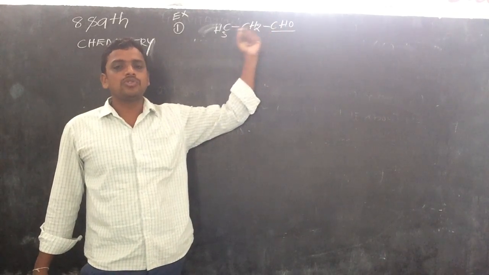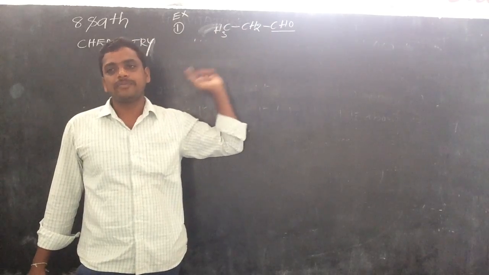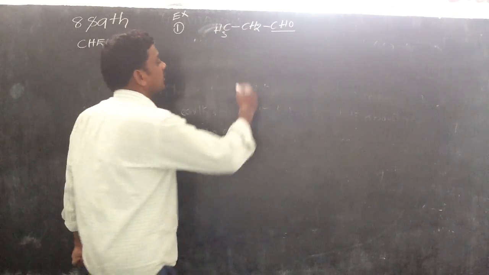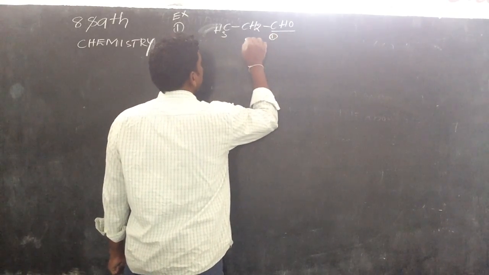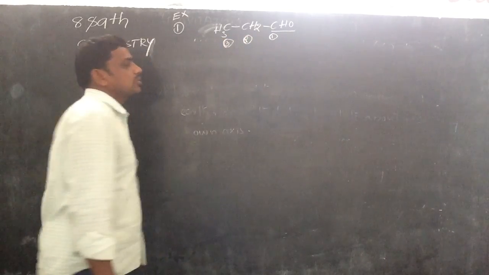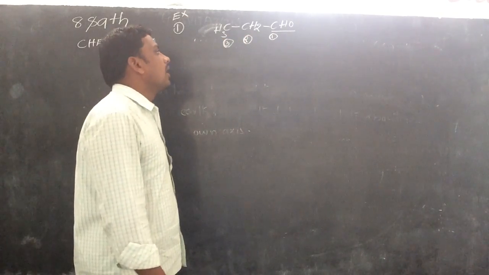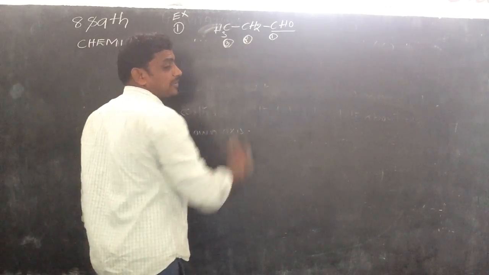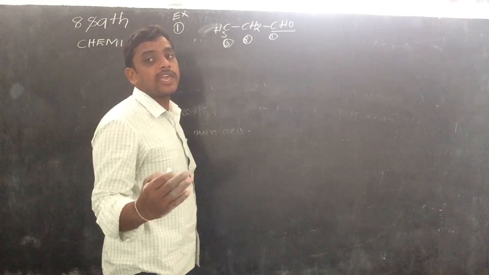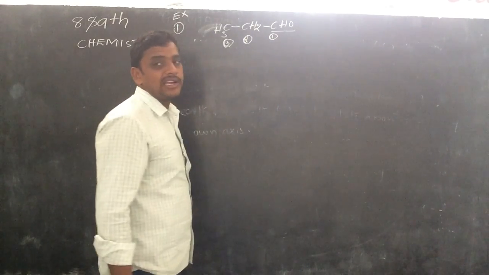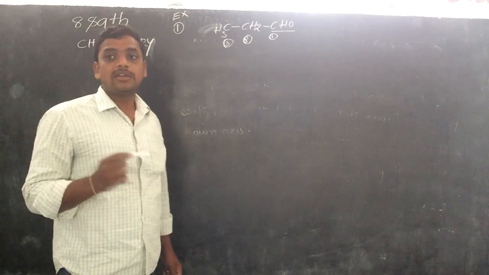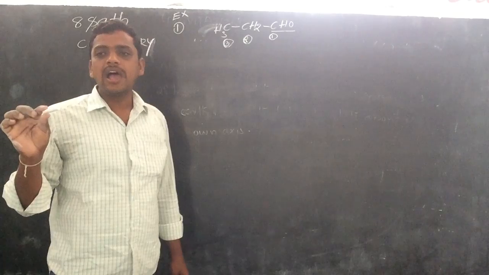The functional group is aldehyde, so the suffix is al, confirmed. Next, how many carbons are in the parent chain? 1, 2, 3. Three carbons means prop. All single bonds means an. So propane. The functional group is aldehyde, so the e of alkane is substituted by al.